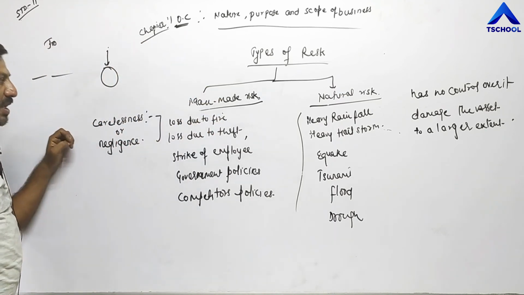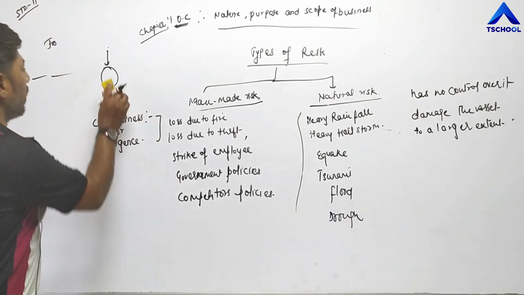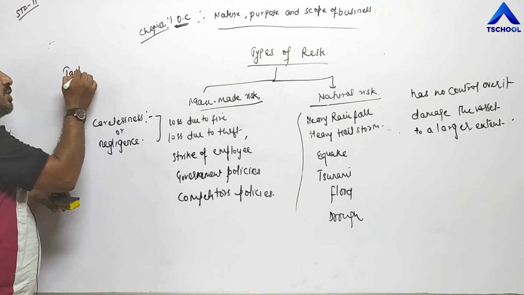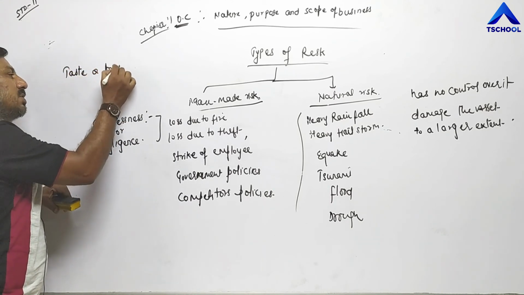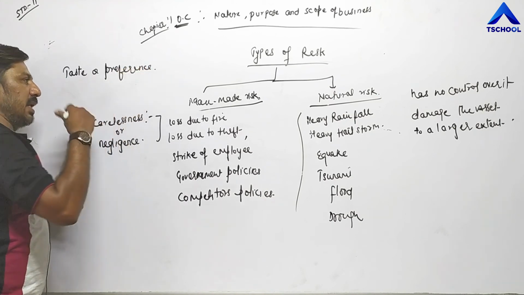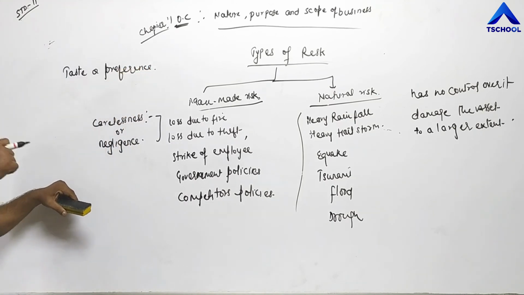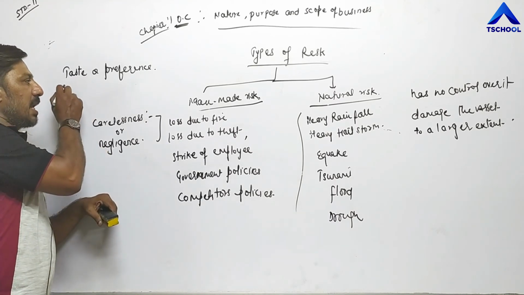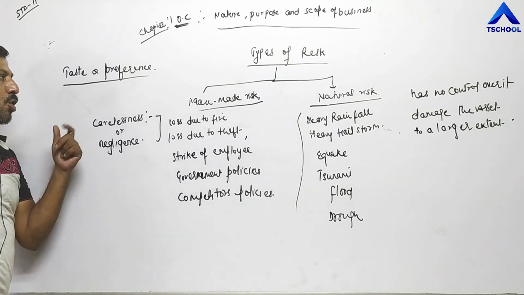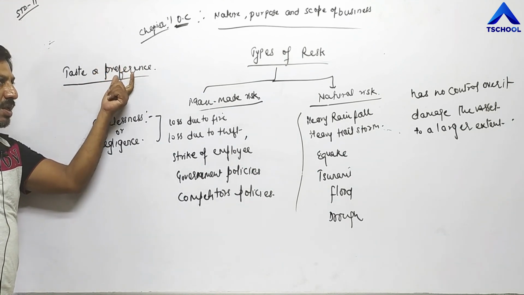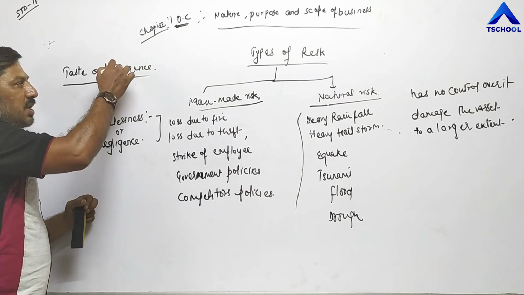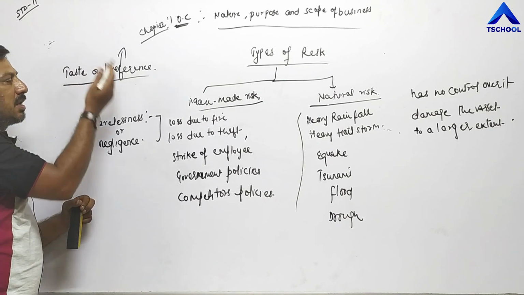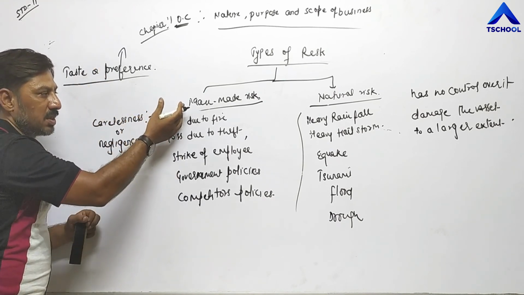These are risks. Besides this, as we have done in economics, taste and preference of consumers. Taste and preference of consumers change from time to time on the basis of their preference and importance. For example, when exams come near, students give more preference to textbooks and study material. At that time demand for such books increases, and demand for other goods and services reduces. These are the different examples of man-made risk.